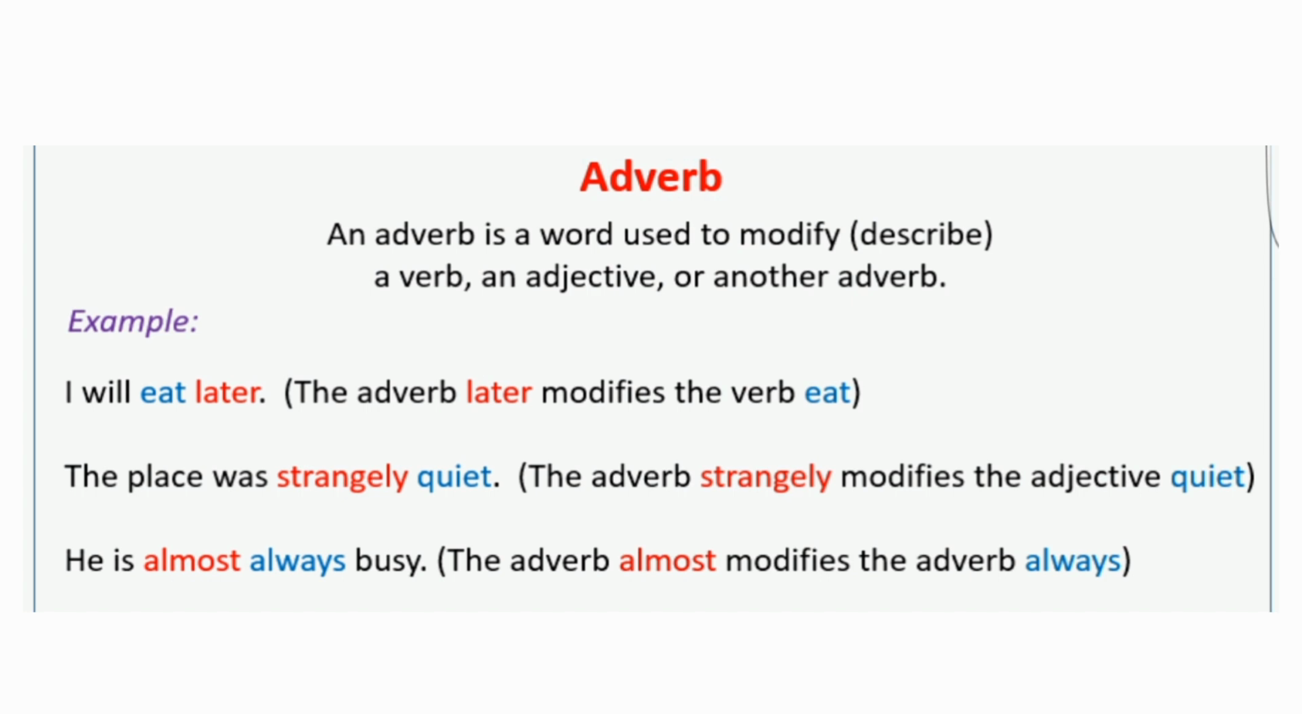For example, I will eat later. The adverb later modifies the verb eat. The place was strangely quiet. The adverb strangely modifies the adjective quiet. He is almost always busy. The adverb almost modifies the adverb always.